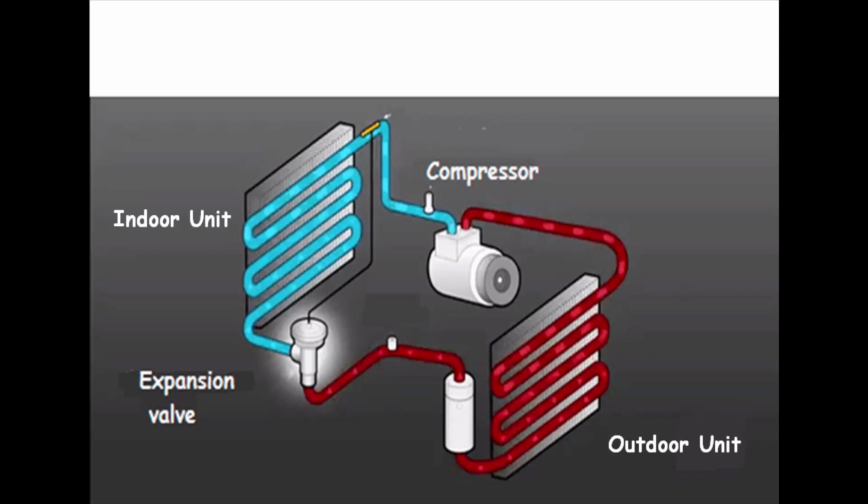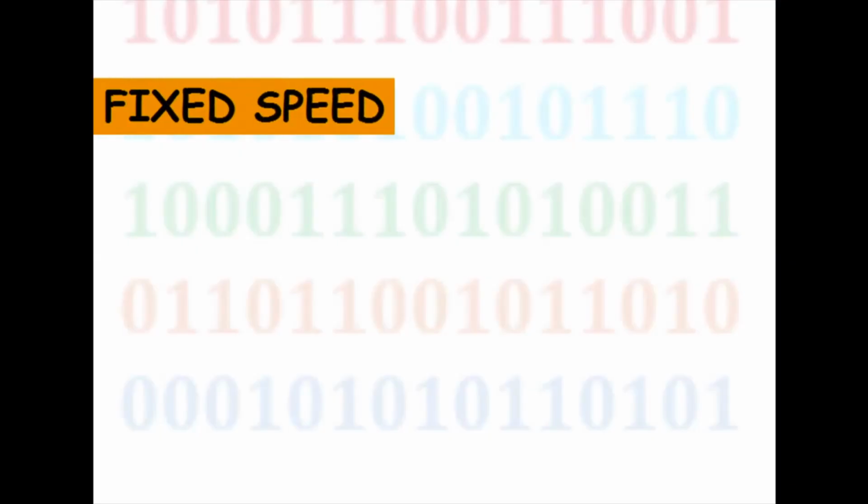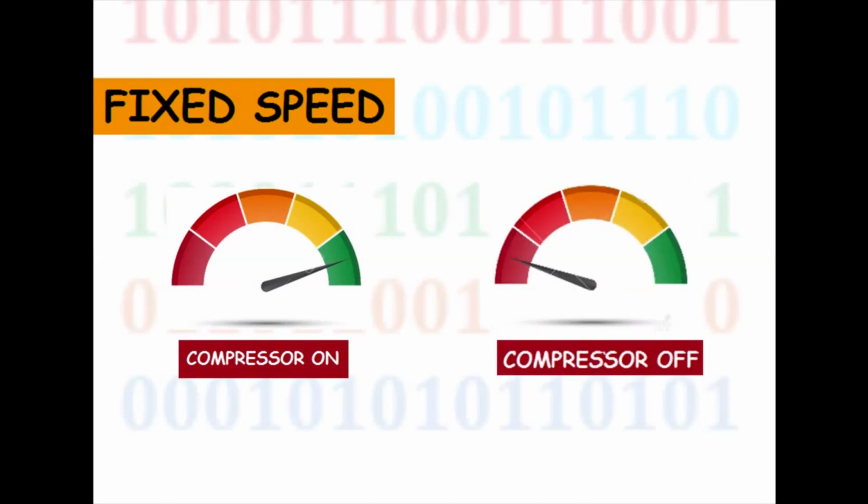Let us now see the difference between the two, so that it will be easy to make a choice when buying an air conditioner for your home or office. Fixed speed air conditioner. Fixed speed air conditioners operate on a binary system, working at either full capacity or not at all. A fixed speed air conditioner system turns off the compressor once the required temperature is stabilized, restarting it only when the temperature exceeds a predetermined threshold.